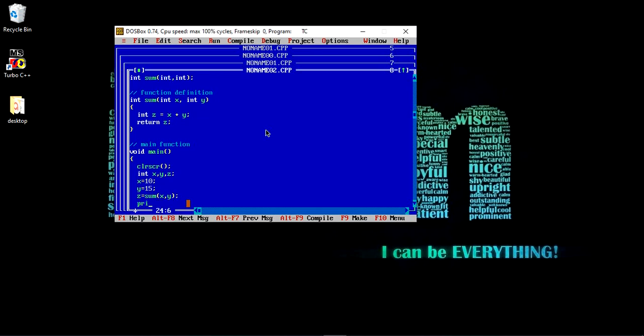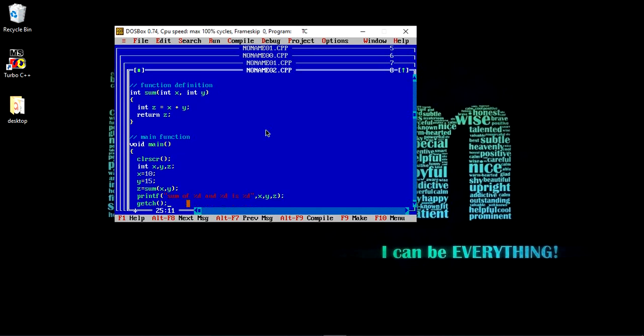It will simply process these two values x and y and return the value z. Now we are printing "sum of %d and %d is %d", that is the sum of 10 and 15 is 25.